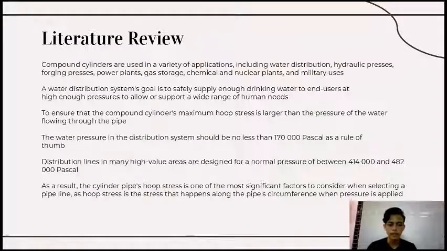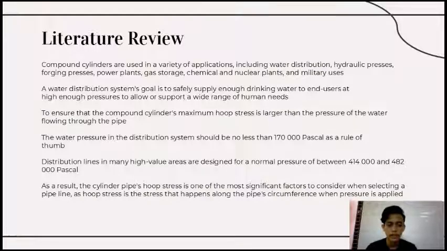This is to ensure that the compound cylinder's maximum stress is larger than the pressure of the water flowing through the pipe. The water pressure in the distribution system should be not less than 170,000 Pascal as a rule of thumb. Distribution lines in many high value areas are designed for a normal pressure of between 414,000 and 482,000 Pascal.